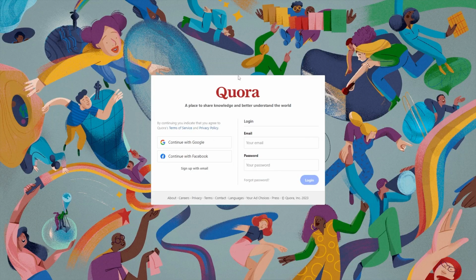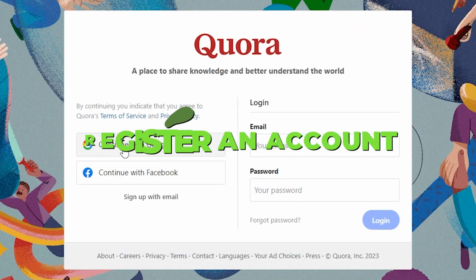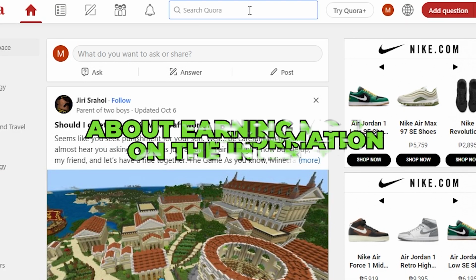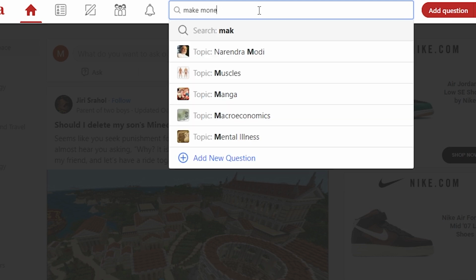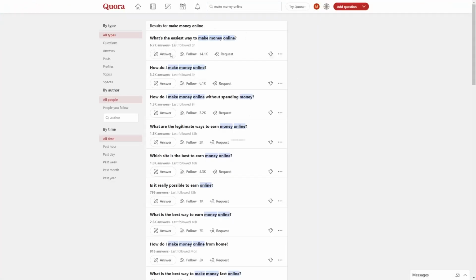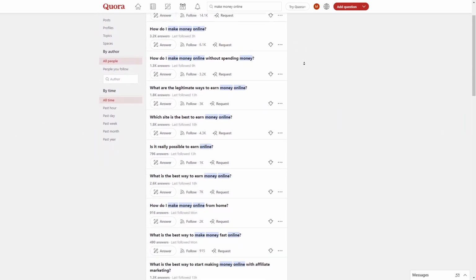The next step that you need to take is to go to Quora.com and register for an account there. You should use the search bar at the top of the page to look up information about earning money on the internet. Keywords like make money online and how to make money online are examples. You are going to encounter quite a few questions in this section. You may use this for other niches as well.